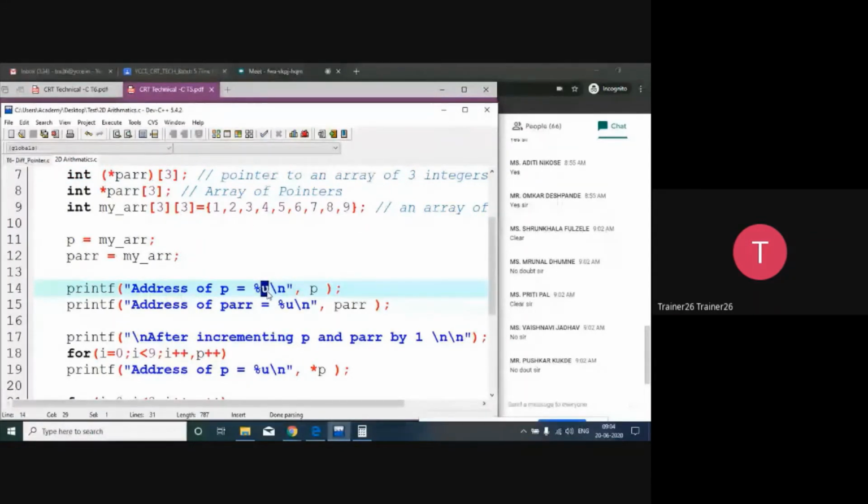Now what is actually going to happen is that percentage u, percentage x, you can give that particular format. So now I'm just trying to print the address of P. That is, the name of the variable, P, will give the value inside the variable.